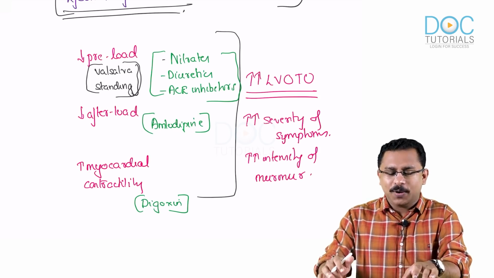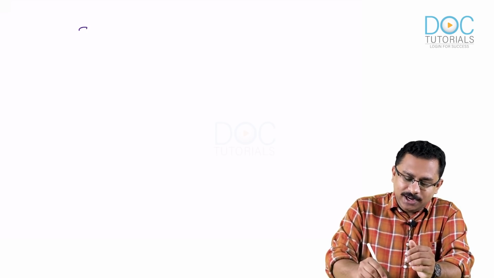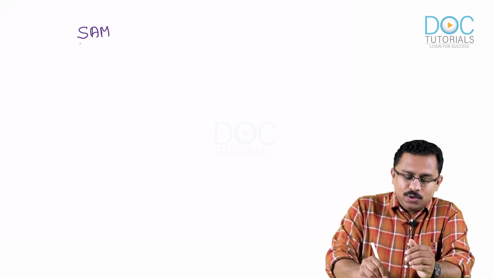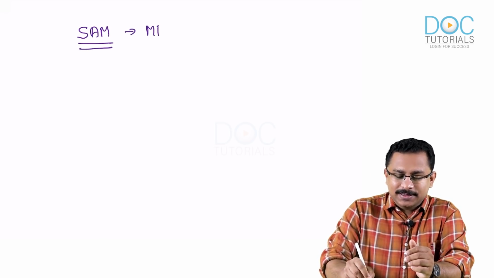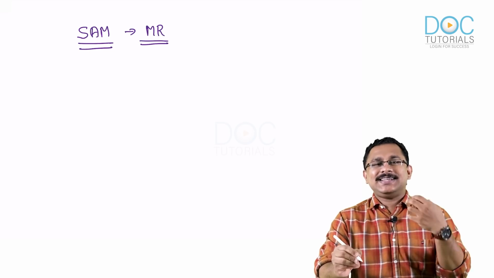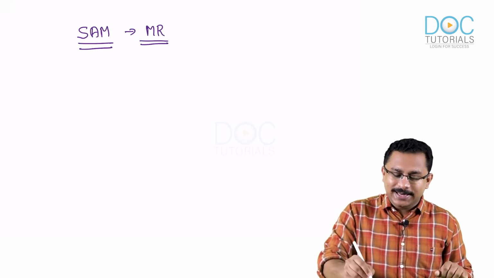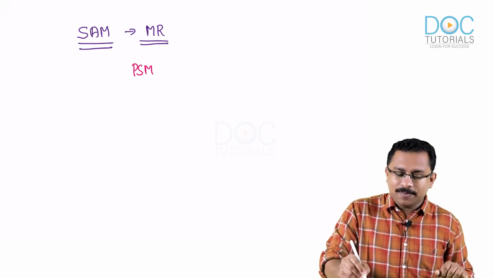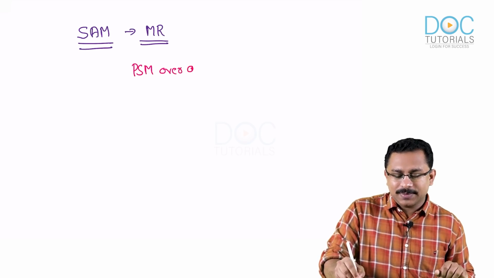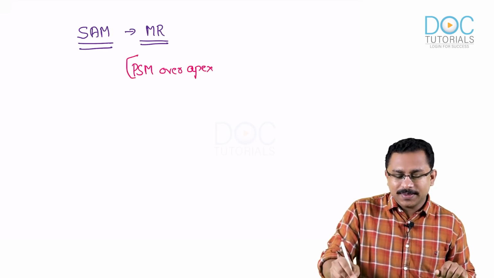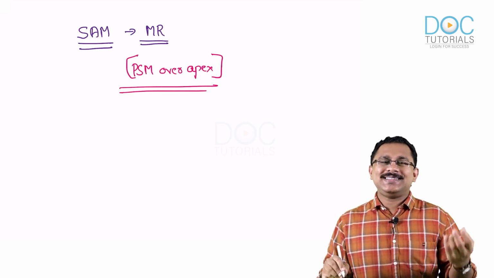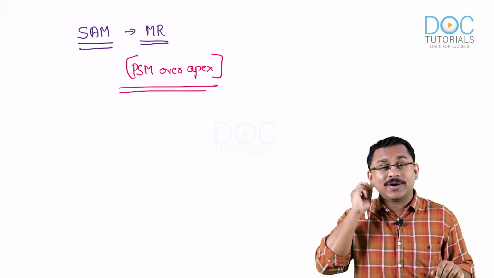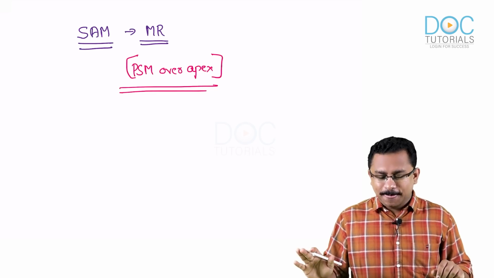Just know one more point, that sometimes associated with SAM, you may have a mitral regurgitation murmur. That is, a murmur of mitral regurgitation may be there. That is, you might get a pan-systolic murmur over the apex. So that is also possible. So usually you get the ejection systolic murmur. You may also get the pan-systolic murmur.